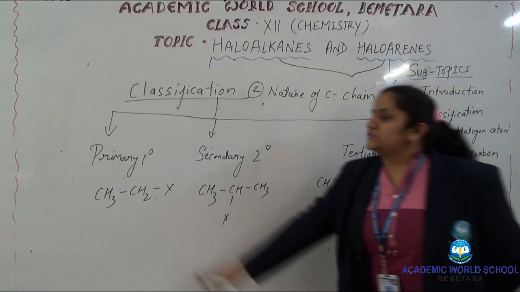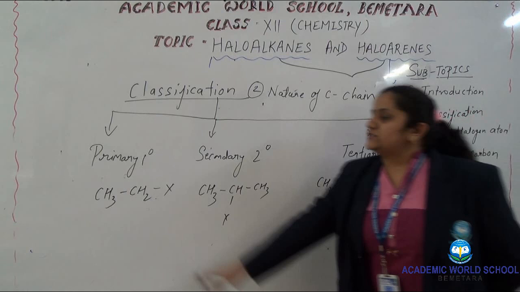So what is the difference? This halogen is attached to the carbon and this carbon is attached to three further carbon atoms. This is number 1, number 2 and number 3. So here the halogens are deciding whether the structure would be primary, secondary or tertiary.